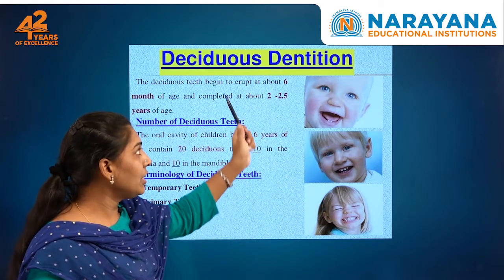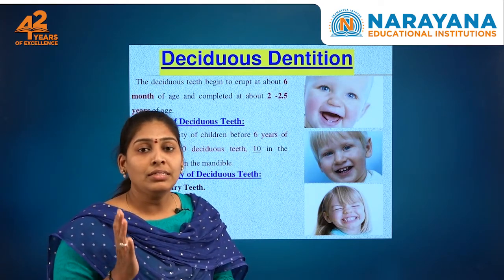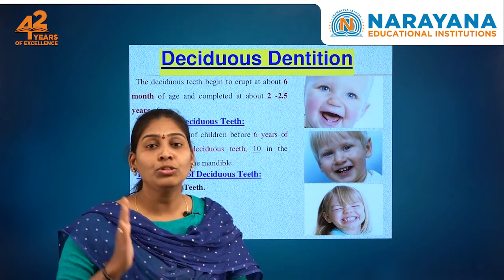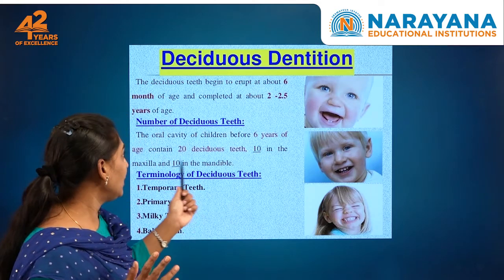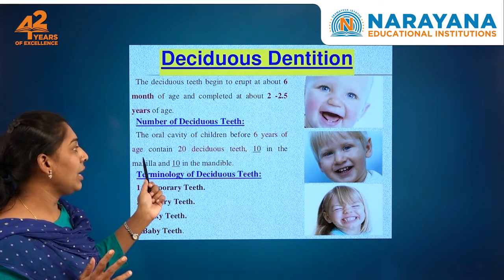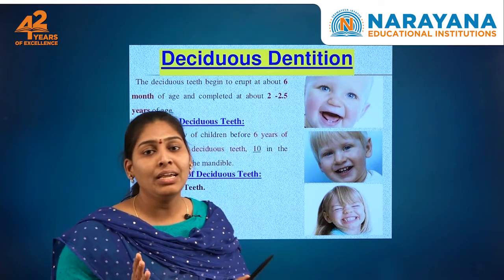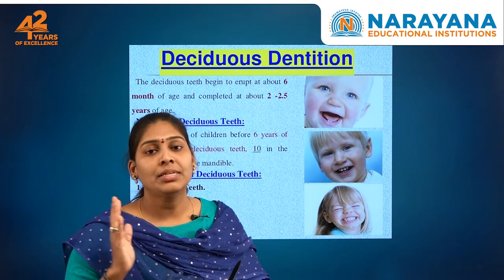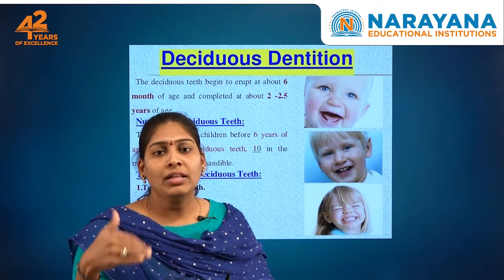We can call this period 2 to 2.5 years. That means from 6 months to 2.5 years, the deciduous teeth present before the age of 6 years number only 20, in the upper jaw and the lower jaw.